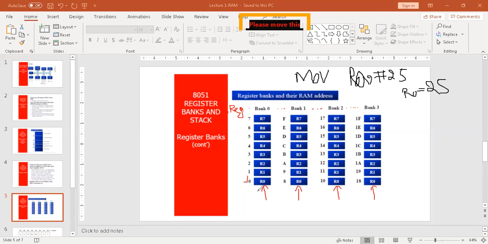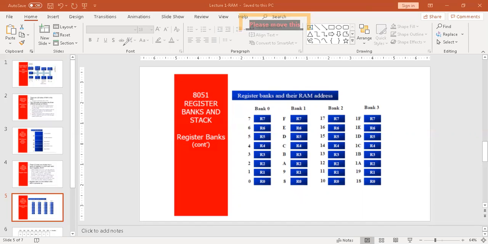So in which R0 will this value be written? Now that is the question. Will it be bank 0, bank 1, bank 2, or bank 3? To clear this confusion, by default, it will be written in bank 0, because in the previous slide we discussed that whenever 8051 is powered on, whenever you are targeting R0, it will select bank 0. But let's suppose we have powered on, we have done a lot of processing, and now we came to a conclusion of how this will work.